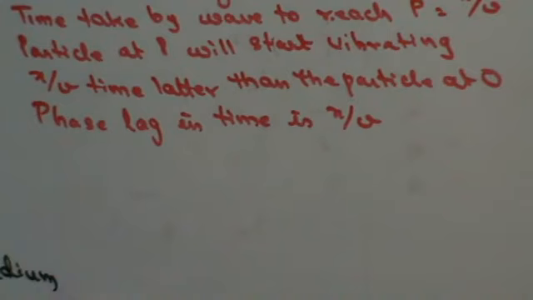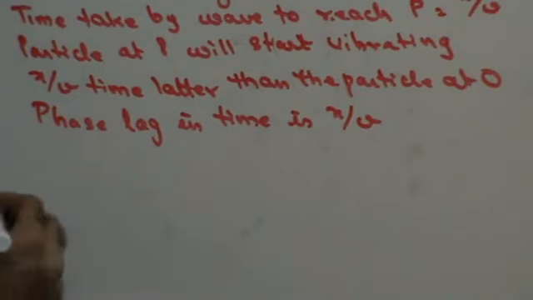So the displacement of particle P at time t will be the same as the displacement of the particle at point O, the only difference being that it will occur after a time interval. The particle at point O will have a displacement of y. The particle at point P will also have the same displacement of y. What is the difference between them? That displacement at particle P will take place after time x upon v, right? So it will be written as t plus x upon v. I'm coming to that. I'm just giving the theory for it.